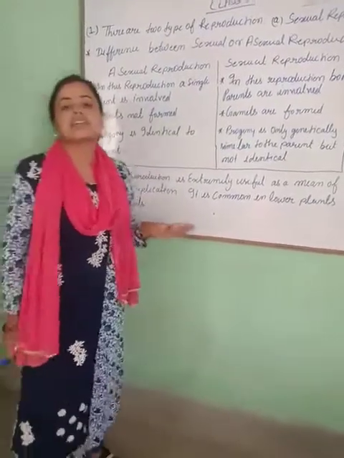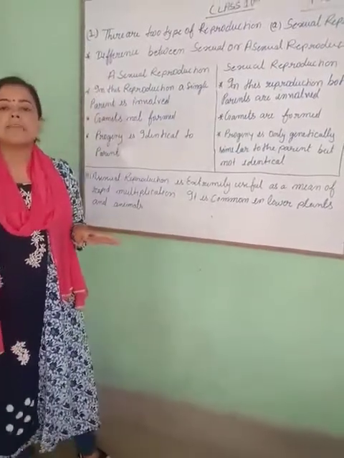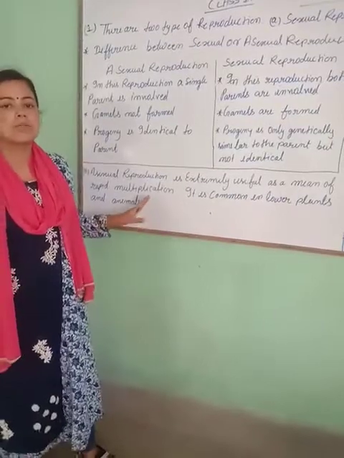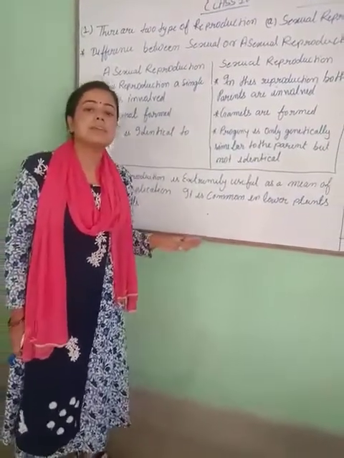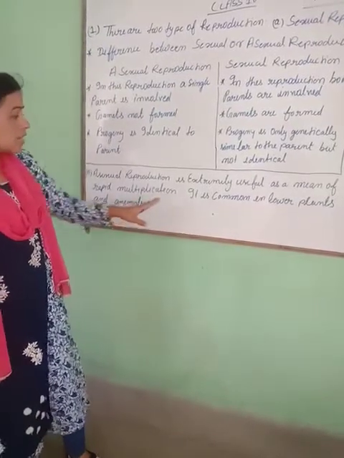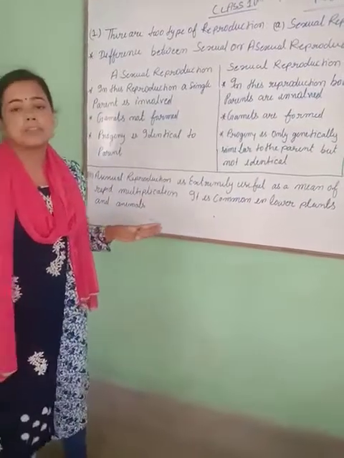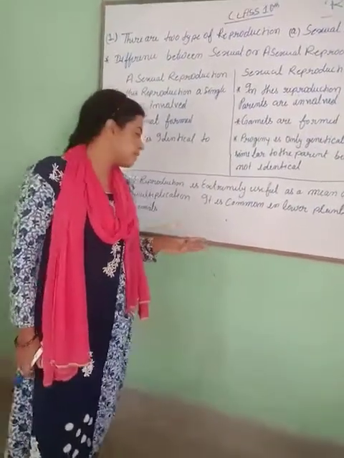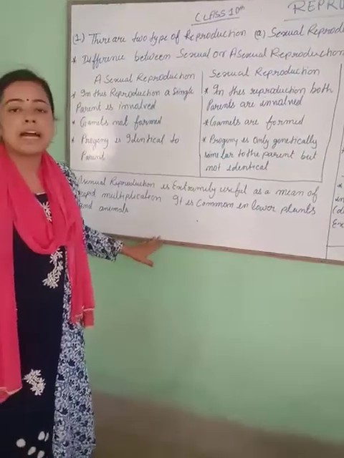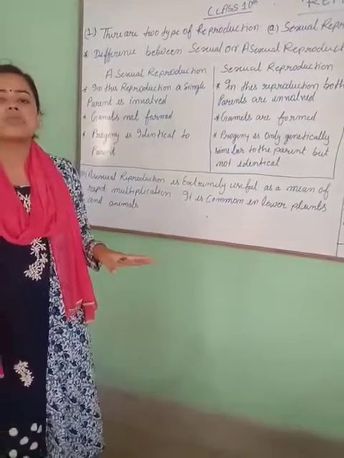It is identical reproduction, because two gametes are not involved, only one parent is involved. It multiplies and produces new progeny. It is common in lower organisms like amoeba and hydra, single-cell organisms which divide into two parts.